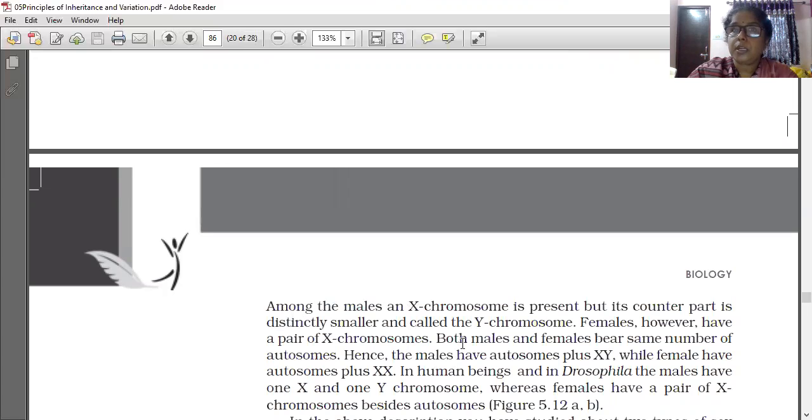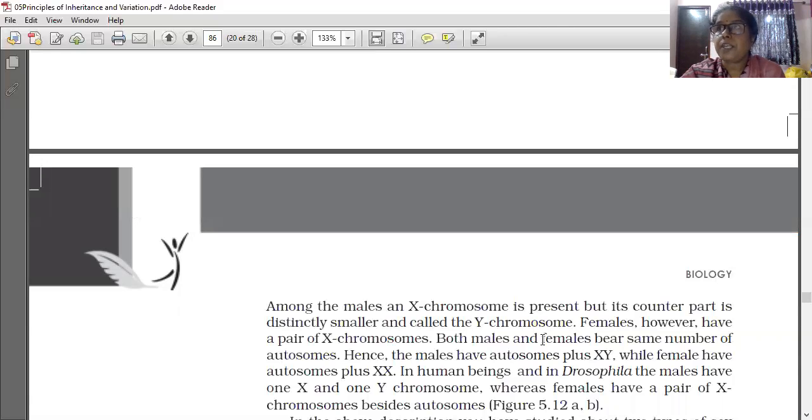Now we are going to learn sex determination in human only. Already I told that a human being has 23 pairs of chromosomes, out of which 22 pairs are autosomes. The remaining one pair is the sex chromosome. In human male, the sex chromosomes are X and Y only. X is a straight and long chromosome. Y is short and its tip is bent also. I will show the diagram. Its counterpart is distinctly smaller and called the Y chromosome.